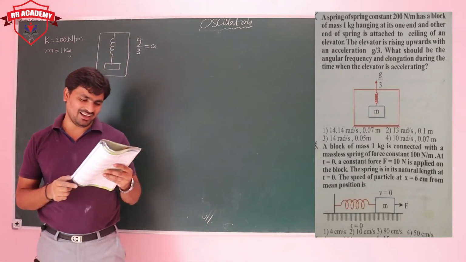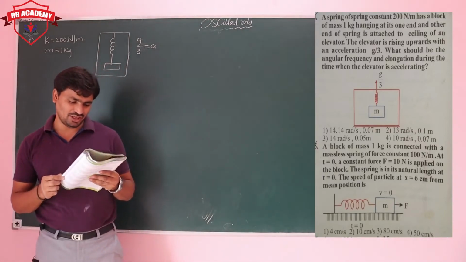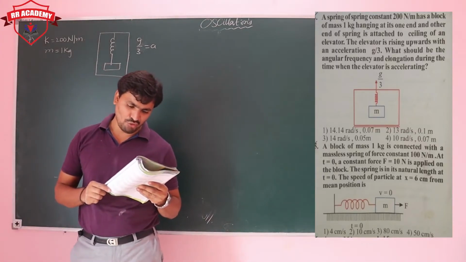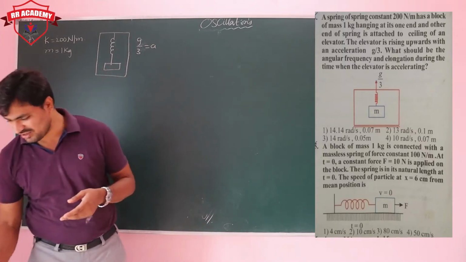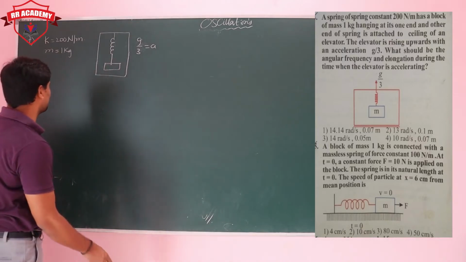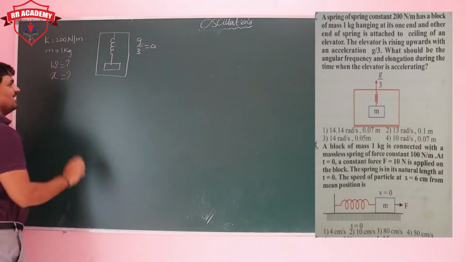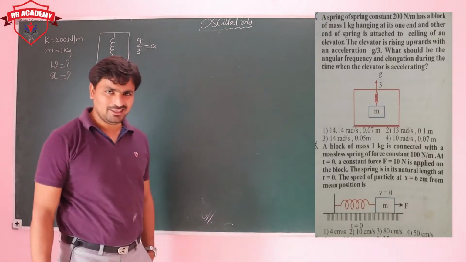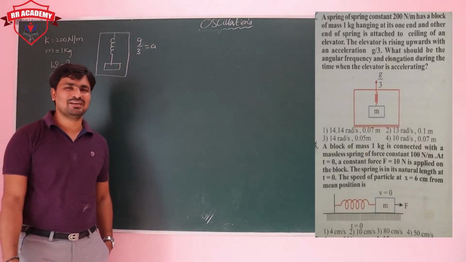What should be the angular frequency and elongation during the time when the elevator is accelerating? Angular frequency omega and elongation x, both are our requirement. What you have first is mass and spring constant.